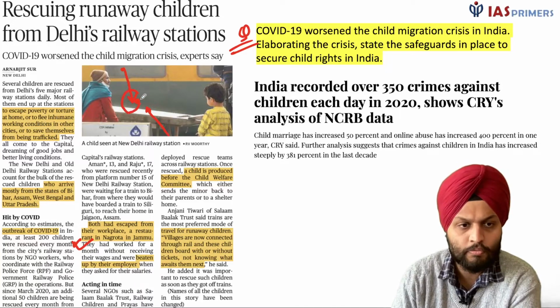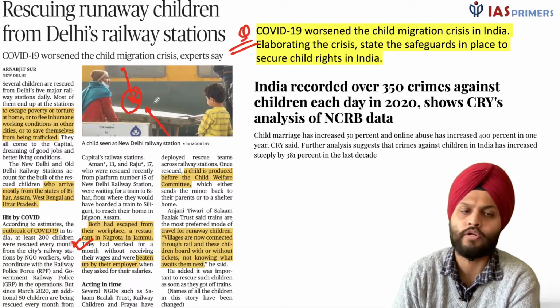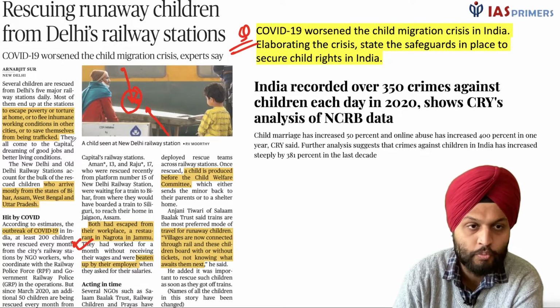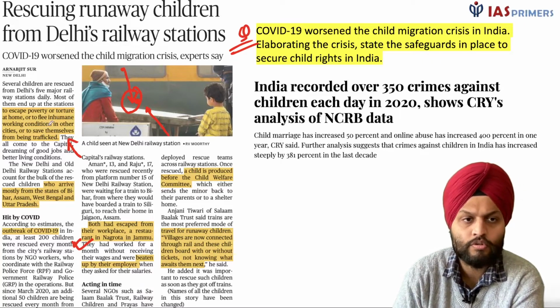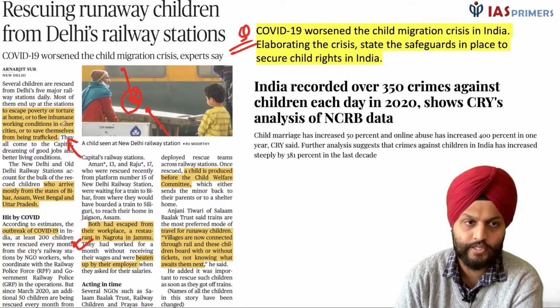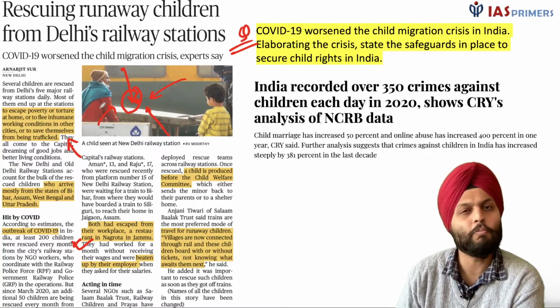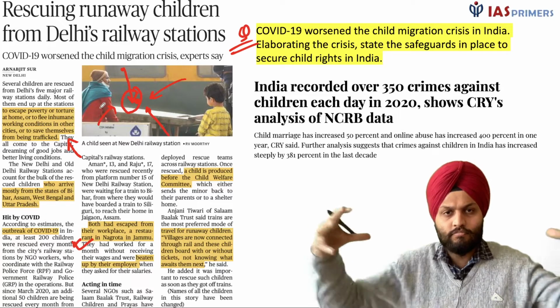Like this, about 200 children were there. Somebody was in child labor, somebody was a victim of human trafficking, somebody was working in inhumane working conditions. They were trying to save themselves, and more or less the trains are marching towards Delhi.